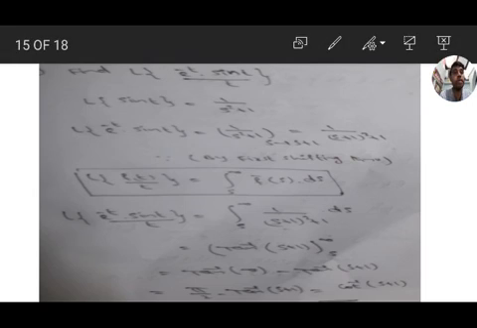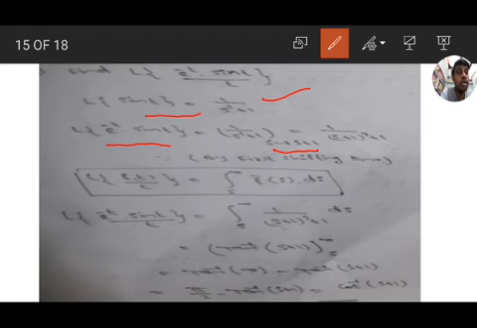Once more, I will explain. Here f of t value is e to the power of minus t into sin t by t. So the numerator is e to the power of minus t sin t. By using first shifting theorem, we need to find L of sin t, value 1 by s square plus 1, and then by using first shifting property we calculate e to the power of minus t sin t, that is 1 by s square plus 1, where s tends to s plus 1, that is 1 by s plus 1 whole square plus 1.